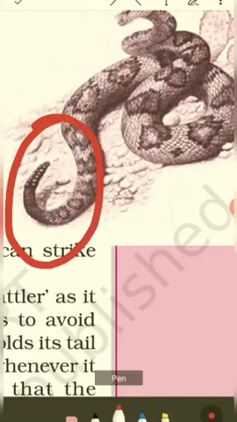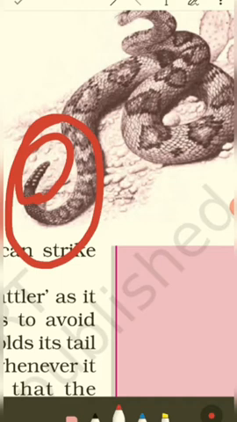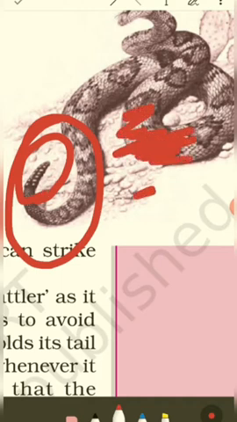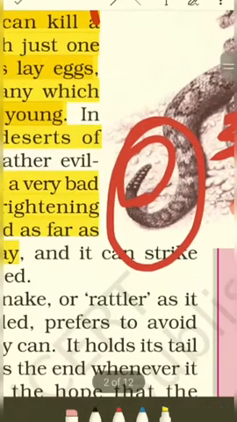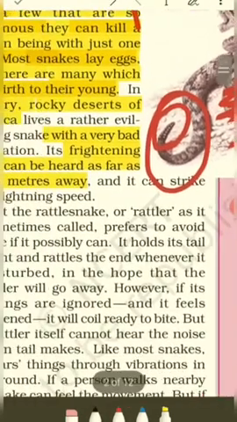So this is the rattle, and it vibrates vigorously. The vibration is so intense that the sound of this vibration can be heard from what distance? What is mentioned here?